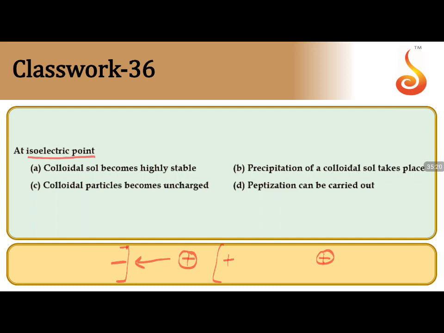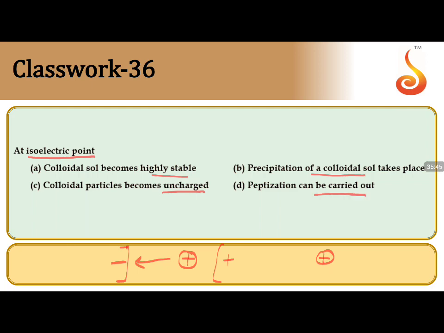That means there is no electrophoresis phenomenon. That is the pH where we say isoelectric point is attained. Can we say colloidal solution became highly stable? No, we cannot say precipitation is happening. Colloidal solution is still remaining over there.